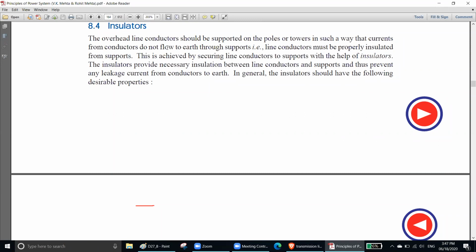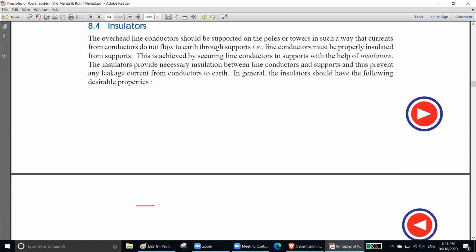Why? Because if they touch each other, the current going through your conductor will go to the ground if they are short circuited. Okay, to prevent the short circuit, you need to connect them, but as well as you need to insulate them at the same time. That means you need to join them with some material or some device that will hold it but will not touch it.